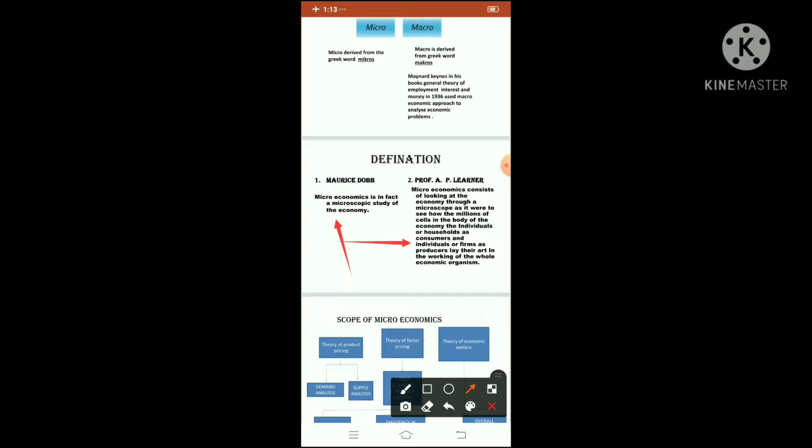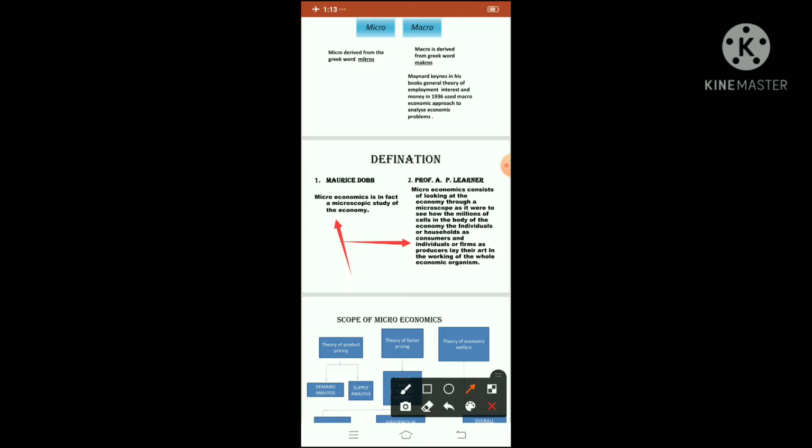Now where is the microscopic approach, children? Here they have told that for household things, for consumers, individuals, factories, firms, and producers, we have the art of studying small things with the help of microeconomics. So Professor A.P. Lerner has been telling that microeconomics is a microscopic approach, to the producers, the consumers, the firms, the households, and to individuals.